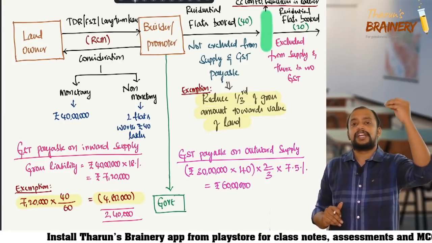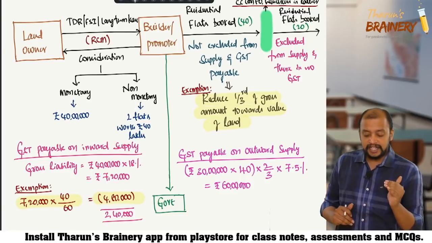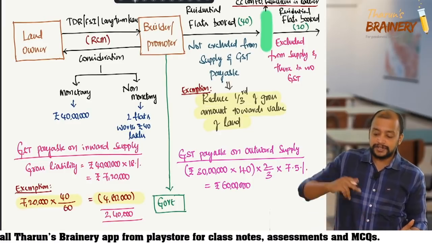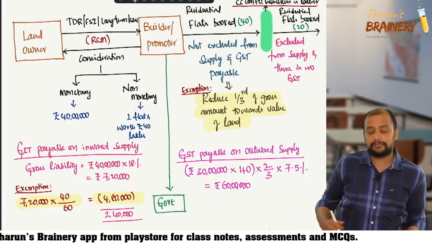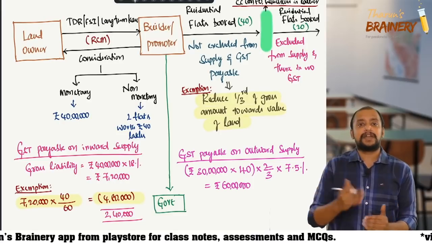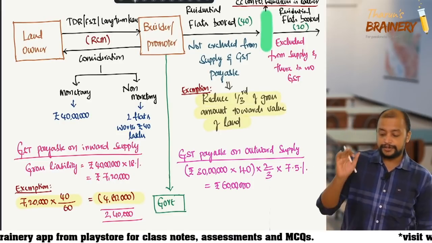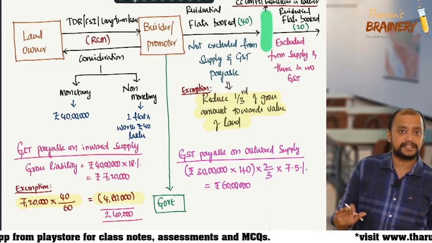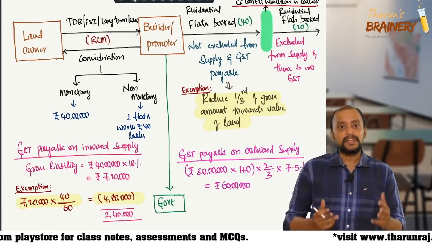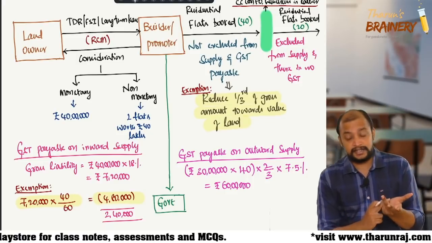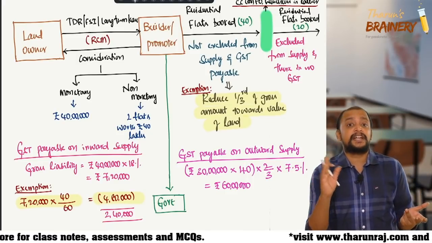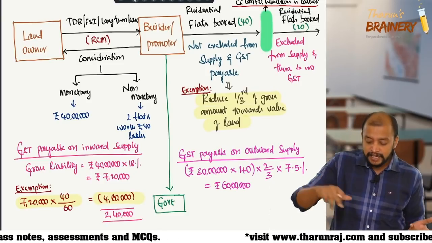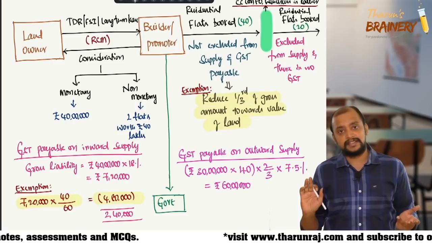So first you need to take how much is the GST payable, that is 40 lakhs into 18%, 7,20,000. From this 7,20,000, 40 by 60 is exempted. So remaining is GST payable under RCM. Okay, so this is about these two exemptions related to the sale of flats. Okay, so now one RCM point we discussed, that is inward supply covered under RCM, that is FSI, TDR and long-term lease, and two exemptions we discussed in this chart.